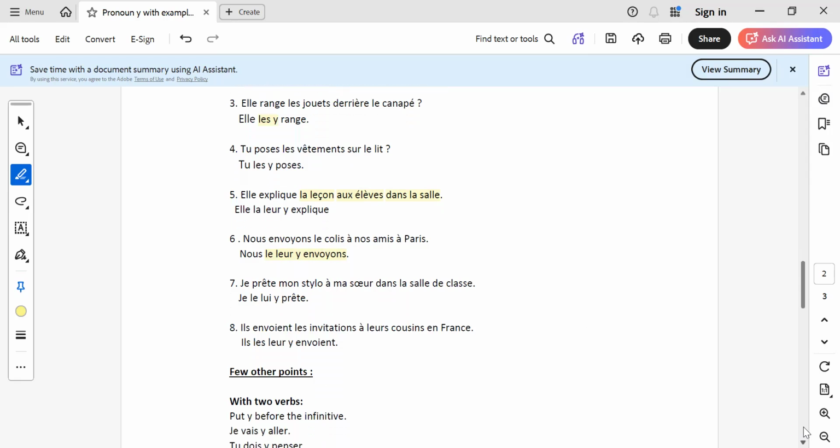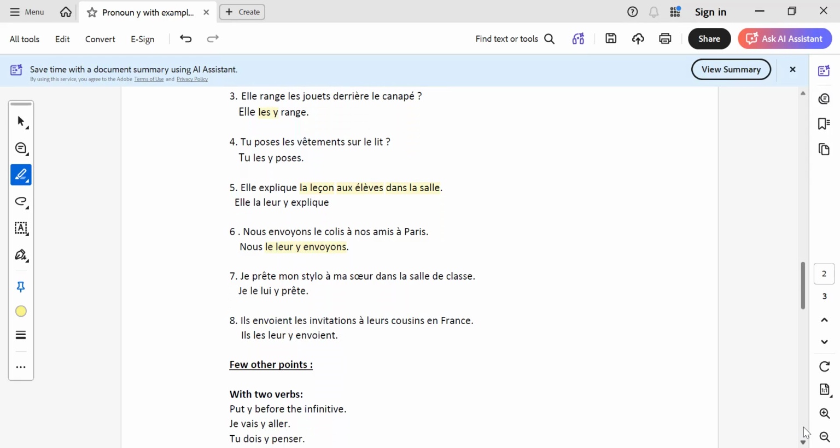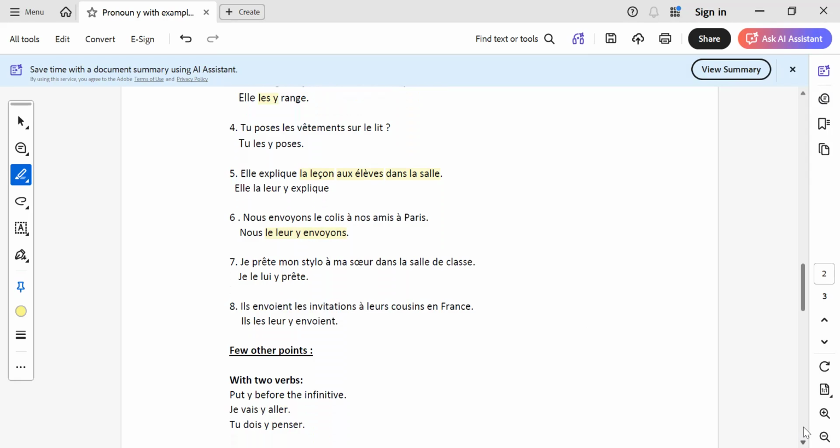Before the exam, or even when you're doing the revision, that time you need to read the questions and the answers. Je prête mon stylo à ma sœur dans la salle de classe. So again, je prête quoi? Mon stylo. It will be replaced by le. À ma sœur, it will be replaced by lui, COI. Dans la salle de classe. So that is a place which will be replaced by y. So je, le, lui, y prête. This will be the answer. If you have any confusion about COD, COI, you can check the earlier videos to understand those concepts very well.